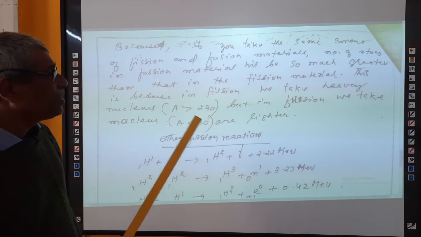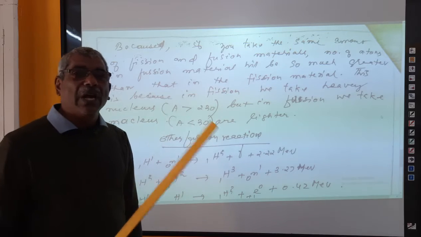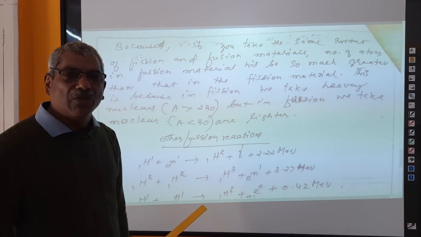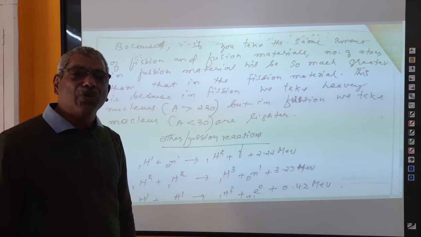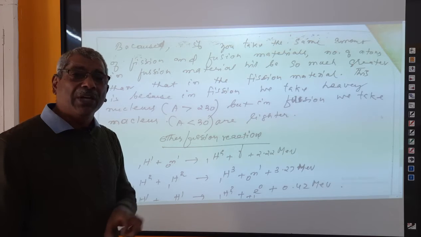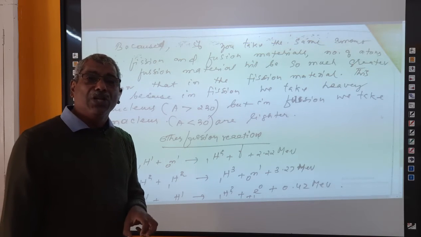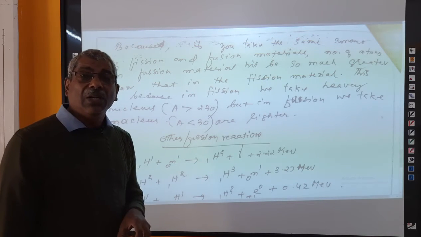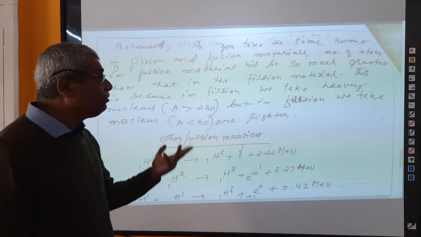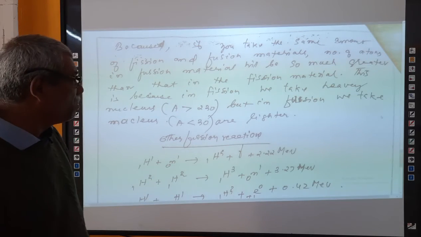Right? That is why we say that the fusion reaction is much stronger than the fission source of energy, because the energy produced in fusion is much greater. When you take the same amount of material, the number of atoms present in fusion material is very, very much greater than the number of atoms present in fission material.